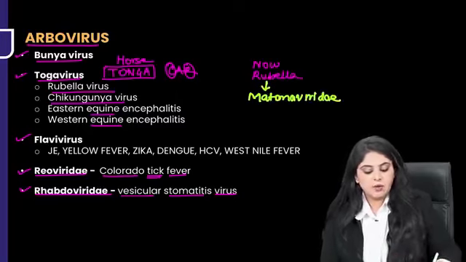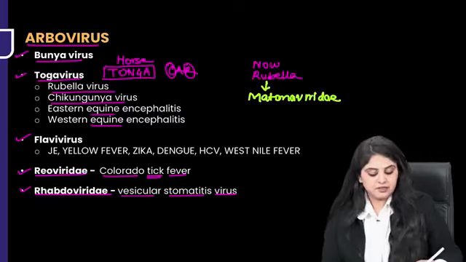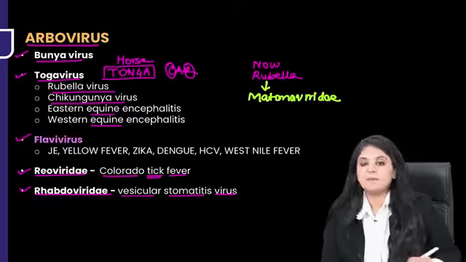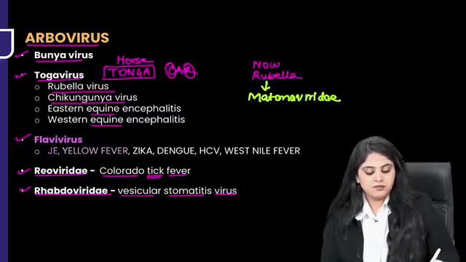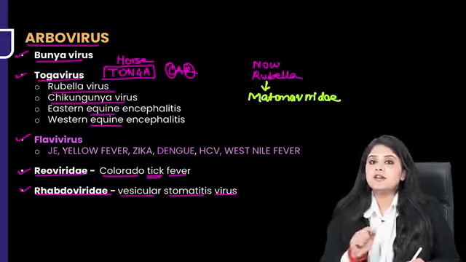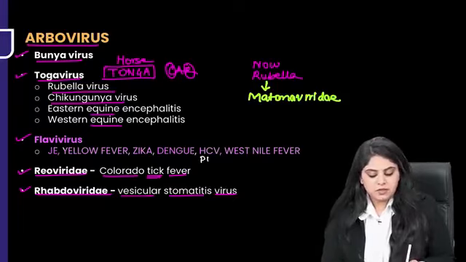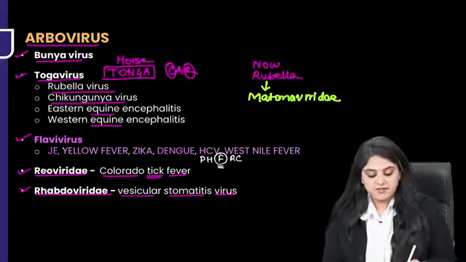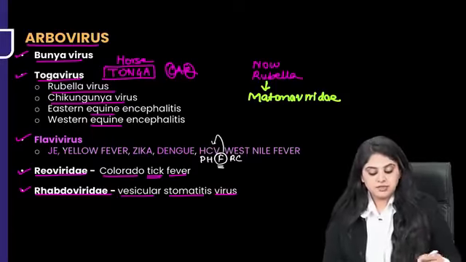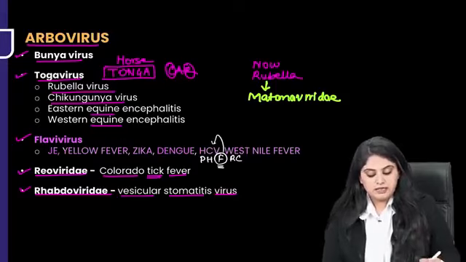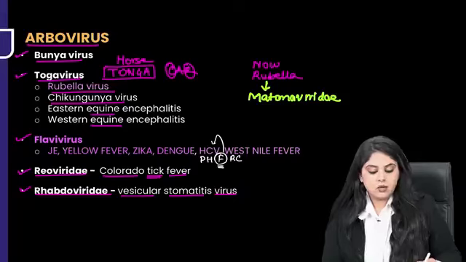Other than that, we now have another virus family called Flavivirus, and this is what you have to study in maximum detail. You have Japanese encephalitis, yellow fever, Zika, dengue, then we have West Nile fever, even hepatitis C virus comes under Flaviviridae. Go back to your hepatitis chapter. Remember, private hospitals favor rich clients, favor Flaviviridae. Flaviviridae was hepatitis C. So now let us know the ones which we have to know in a little bit more detail. I'm going to start. Rubella we have already done. Equine, you need to know it is horse related and it is encephalitis.